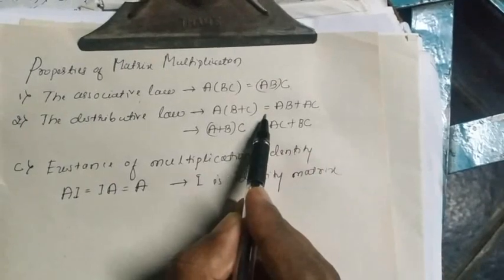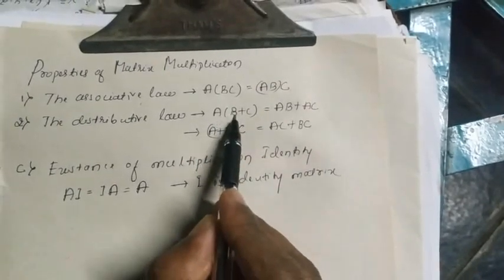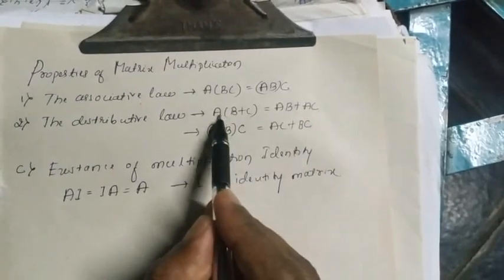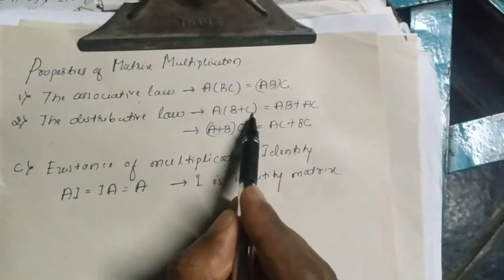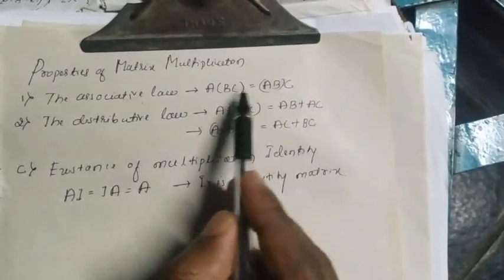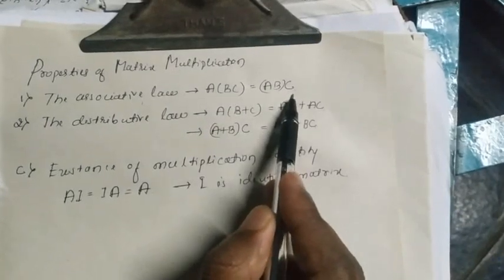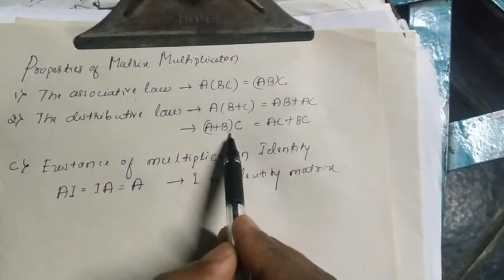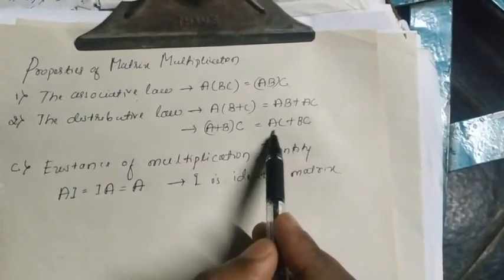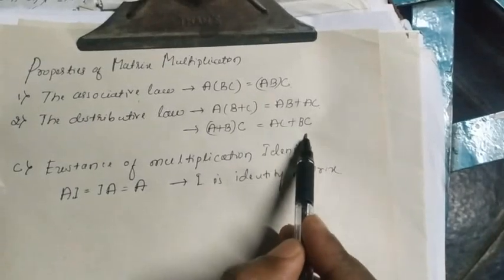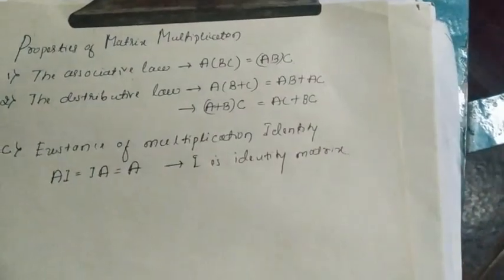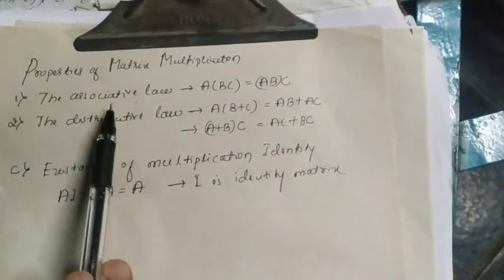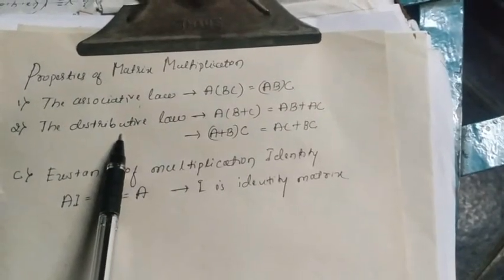The next one, the distributive law, is like A into (B plus C) is equal to, we can distribute this A, AB plus AC. So it is distributed for the matrix B as well as for the matrix C. Whatever I have taken here, those are all matrices. And one more distributive law: (A plus B) into C is equal to AC plus BC. By taking some examples we can prove that these matrices satisfy the associative law as well as the distributive law.